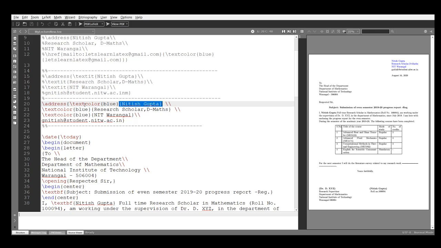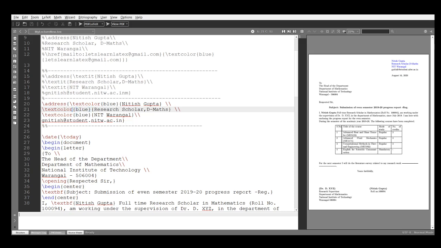Yeah, see this. So this is the name that I want in blue color. So for this, see this. This is \color blue, my name. First see this. Okay. Similarly, this one, textcolor blue, Research Scholar Department of Mathematics, because this Research Scholar Department of Mathematics is a text, and that text I want in this blue color.